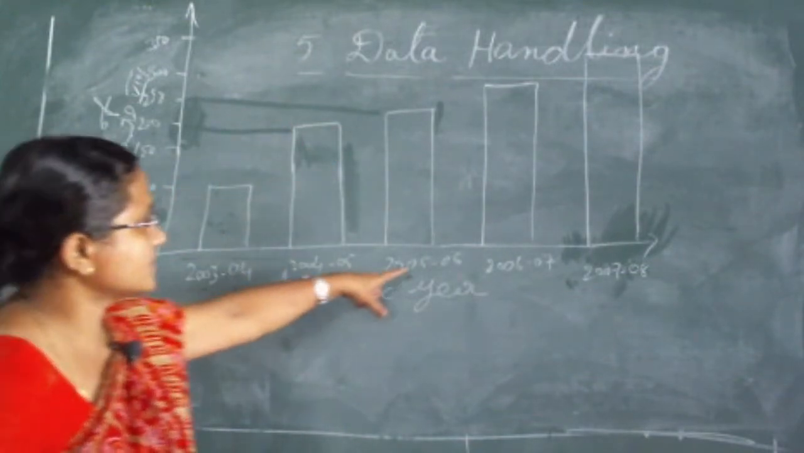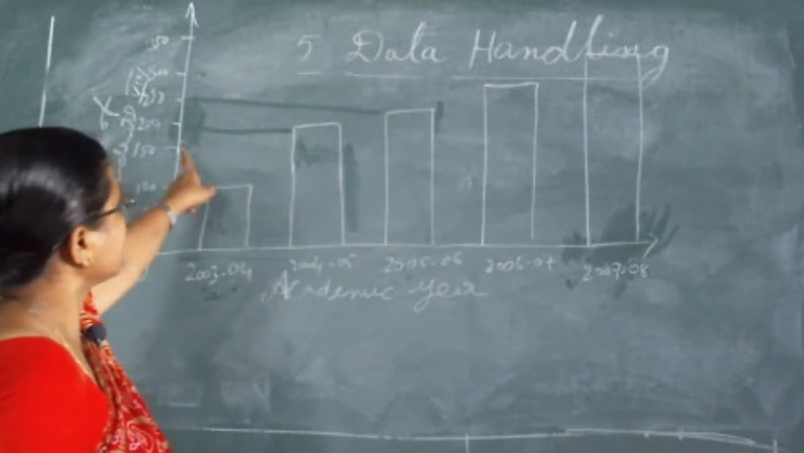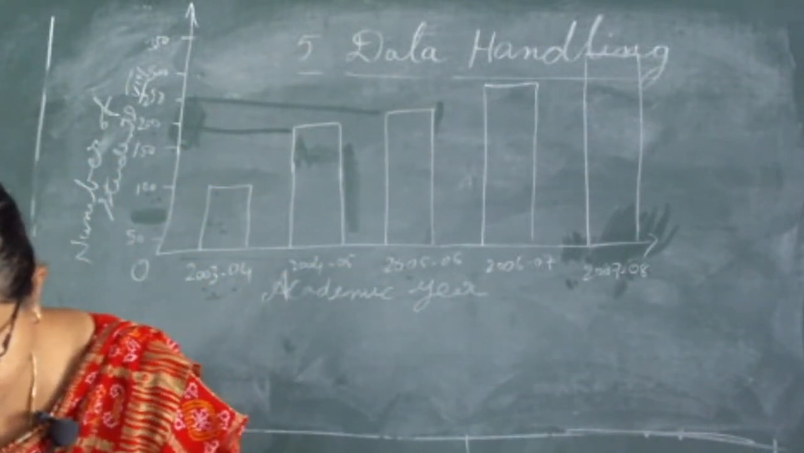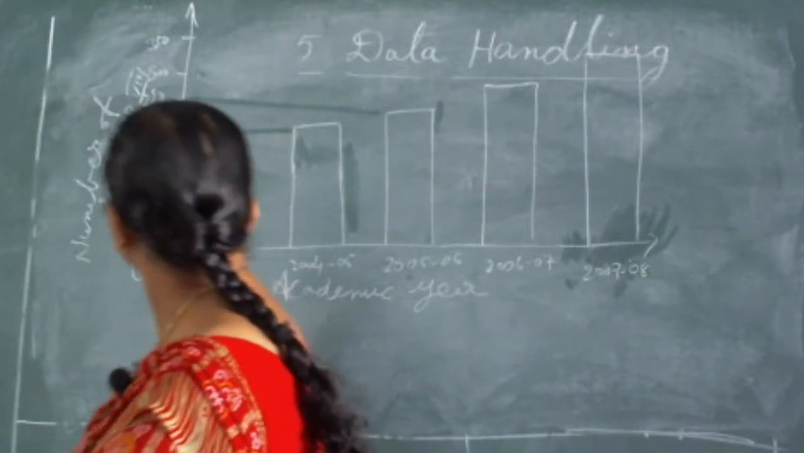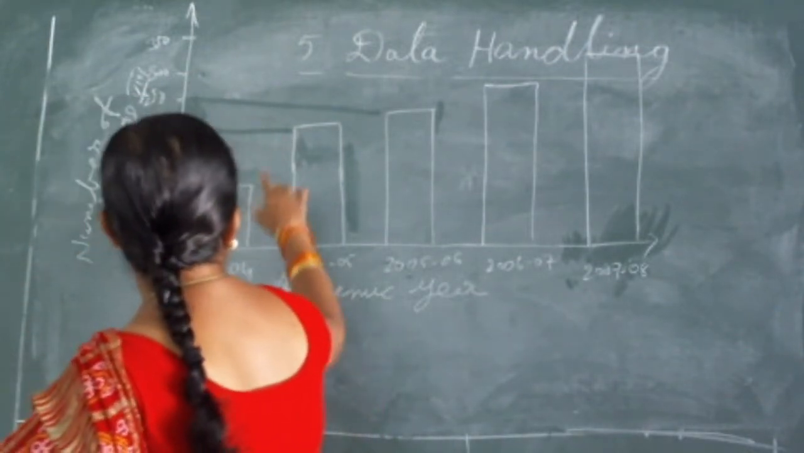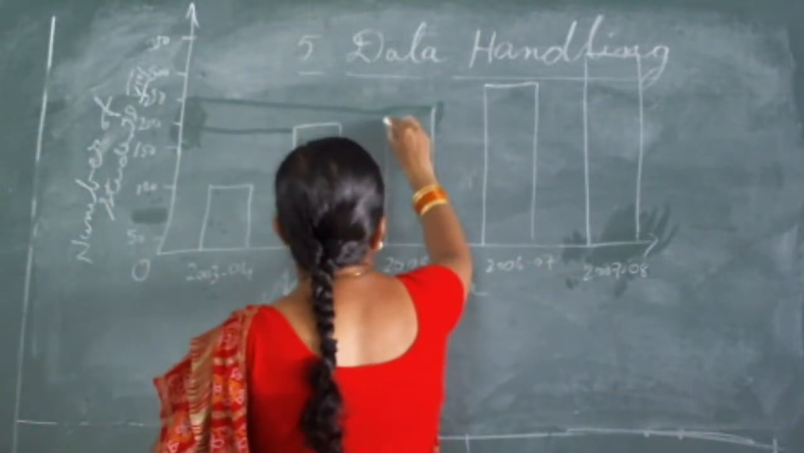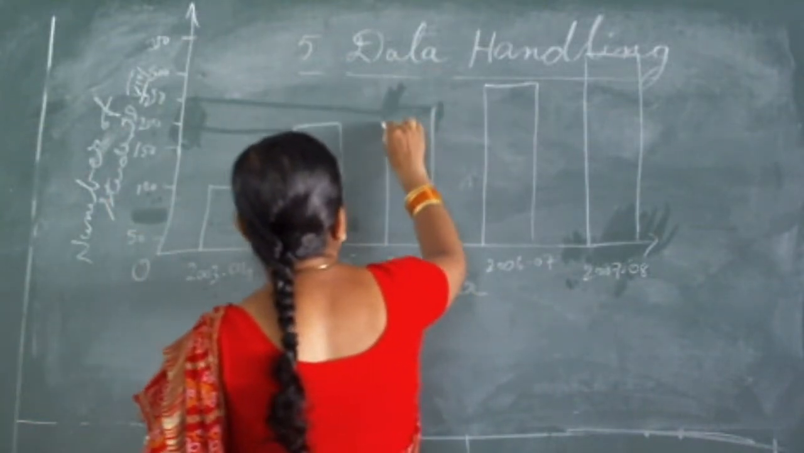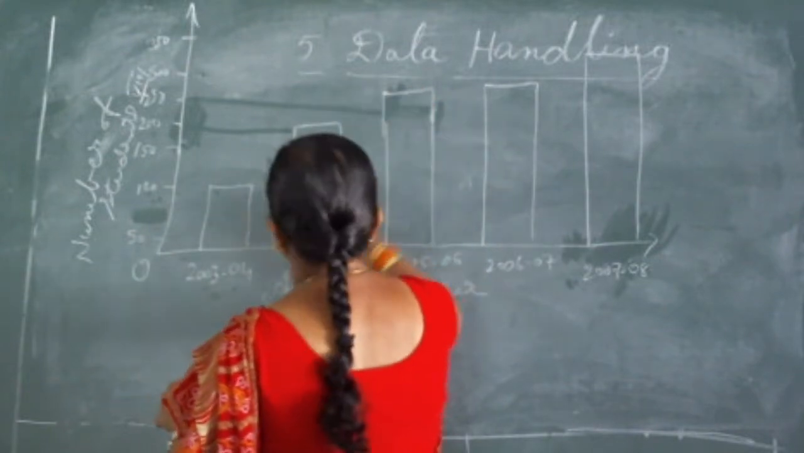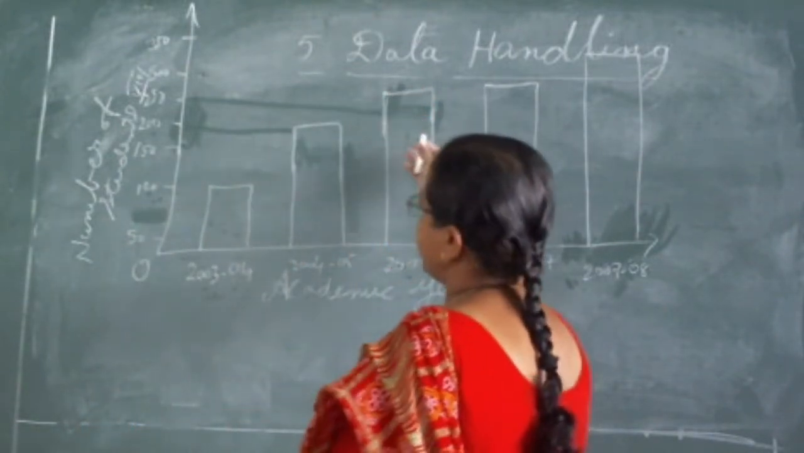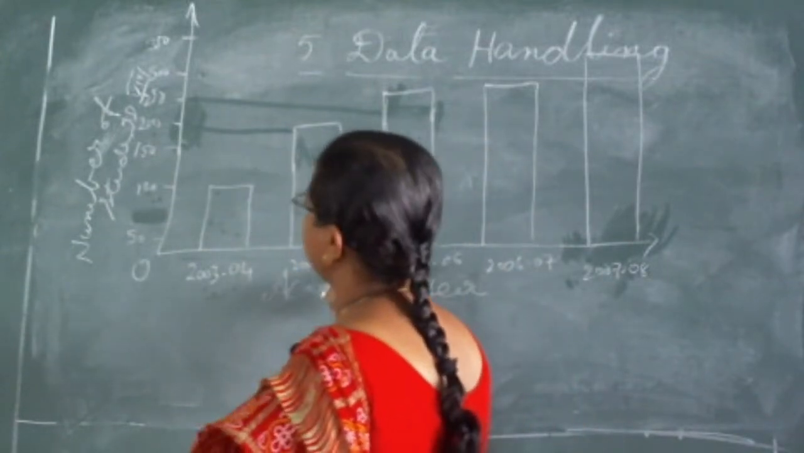But actually in 2005 and 2006, the total students are 250. Actually here I hadn't written it properly. The number of students was 250. They are not twice, they are more than twice. Isn't it? Twice of 100 is 200. They are 250. It means more than twice, as in 2004 and 2005.